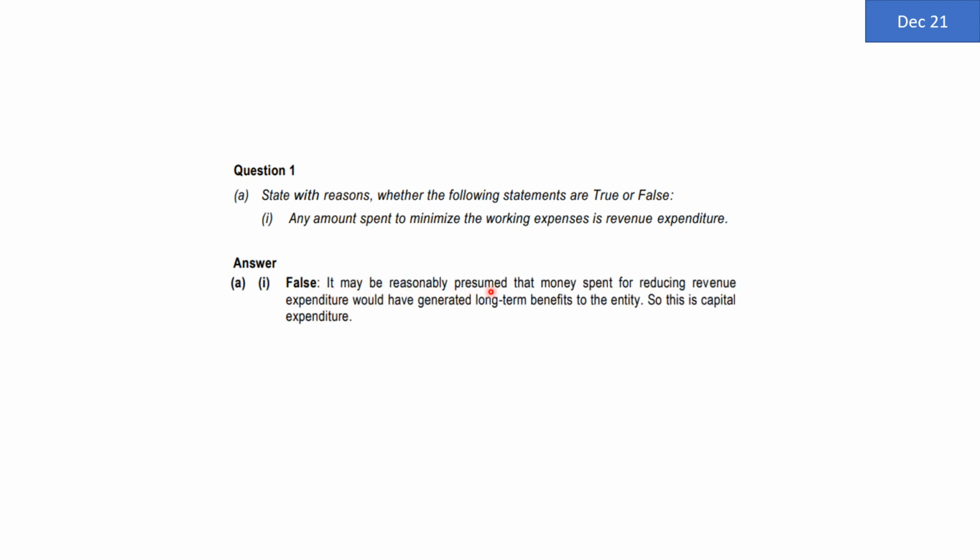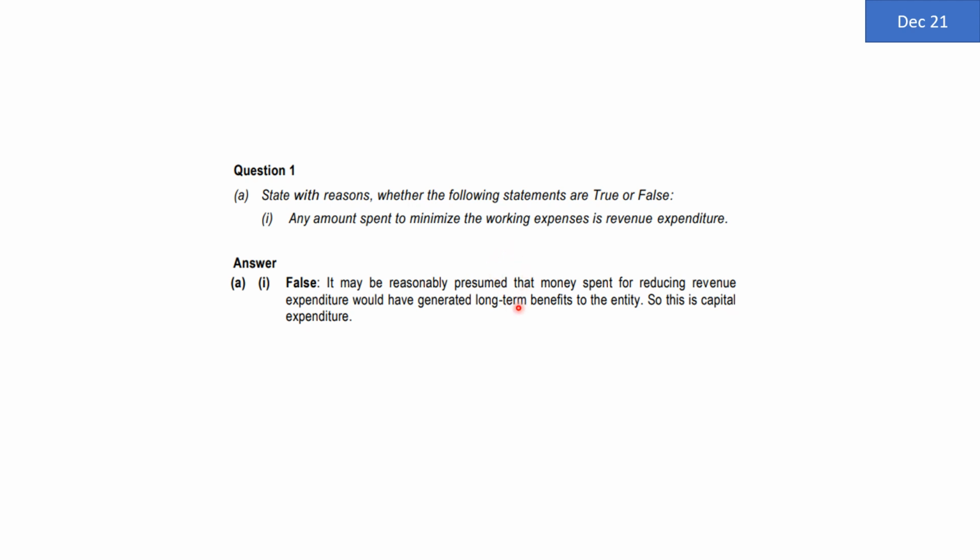It may be reasonably presumed that the money spent for reducing revenue expenditure would have generated long-term benefits. We are taking a Xerox machine, so it will be used by us for a longer duration of time. We are taking a coffee vending machine, a tea vending machine, and it is going to be used by us for a long duration of time. Maybe we are purchasing a water purifier, so we may not have to purchase bottled water in the office for employees. So purchasing a water purifier, a Xerox machine, or a coffee vending machine are very good examples of long-term benefits which the entity is enjoying, which is going to reduce its working expenses.